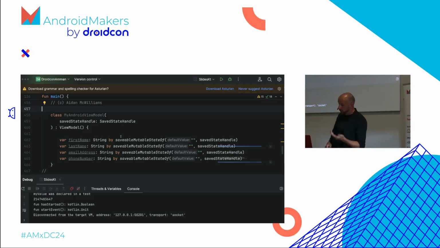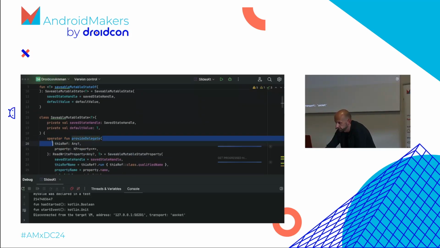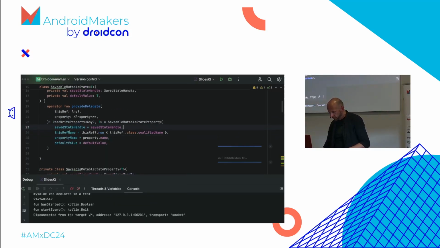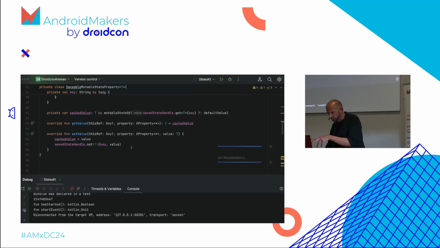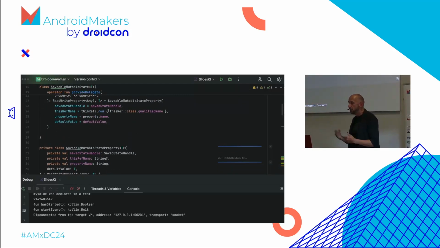So he wrote this saveableMutableStateOf, where you just pass in the saved state, and it does everything under the hood. And we can look at the implementation. This is a bit like what I showed you earlier. You just have the method that you turn into a delegate. It looks a bit nicer than what I did with Android. So there's this provideDelegate that gives you the delegate. It's a ReadWriteProperty, this marker thing that I told you about. It uses something with the this reference, because it doesn't do much, but it's a lot about how you create the keys and values. So in the end, it just dynamically creates some keys and values to save these things based on their name.